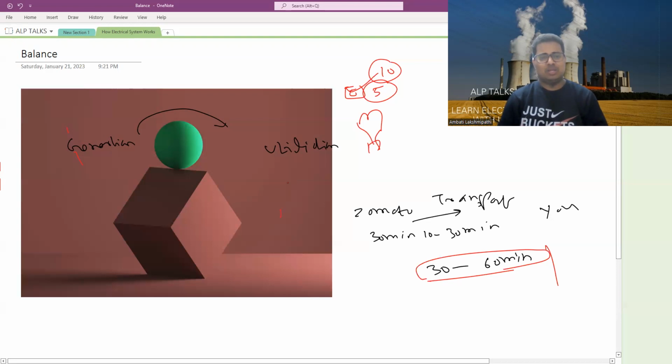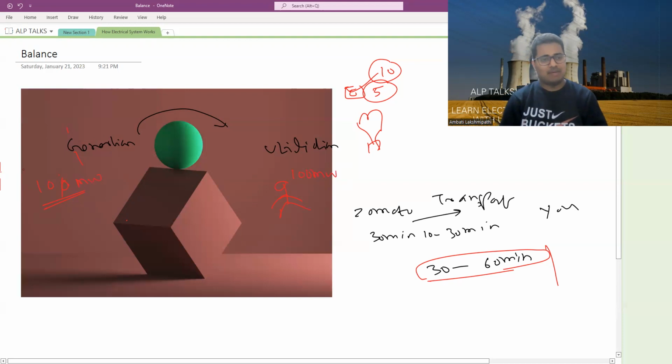For example, you need 100 megawatt of energy to feed all the people in your country or place. Then there is a rule that 100 megawatt needs to be generated. Of course, there are losses and everything, but let's take an ideal case where losses are zero. So 100 megawatt will be generated.